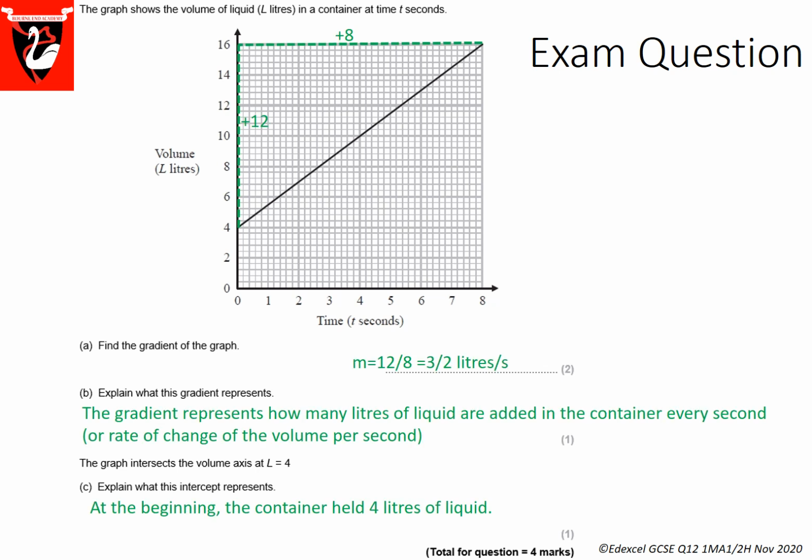The solution to this final question is here. So watch out to use a big triangle to avoid an accuracy error, and remember that the gradient is changing y over changing x. Give an interpretation of the gradient in B and an interpretation of the y-intercept in C. This is 4 marks.